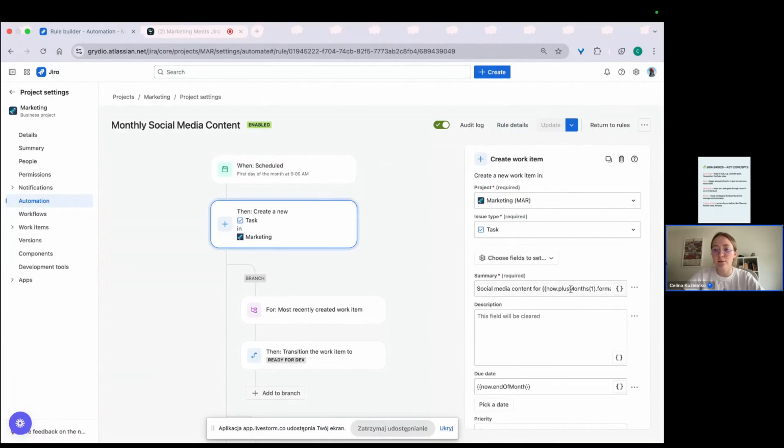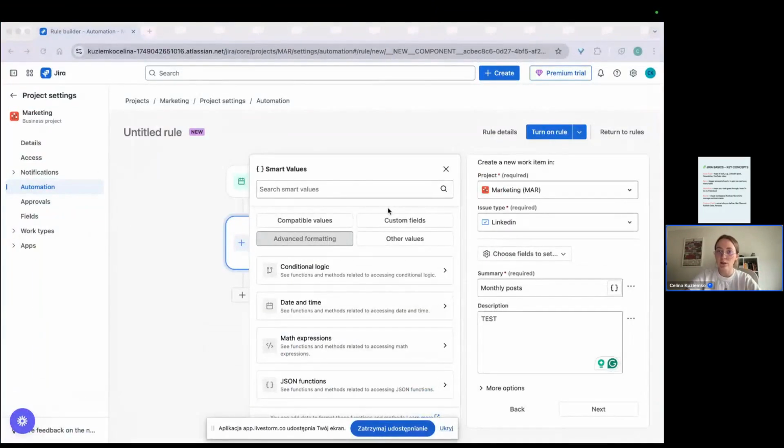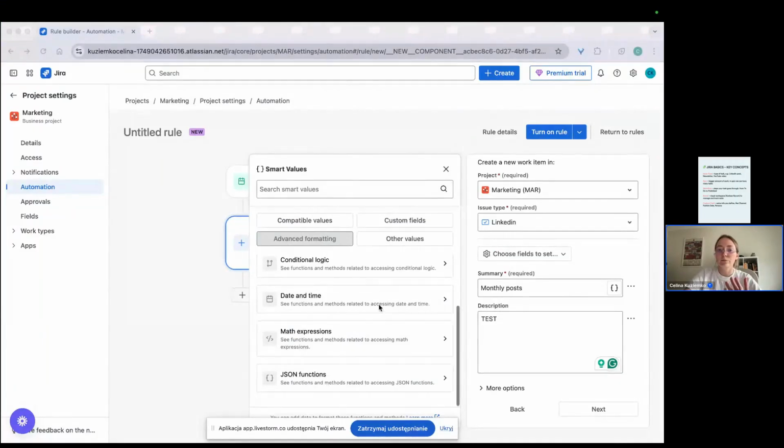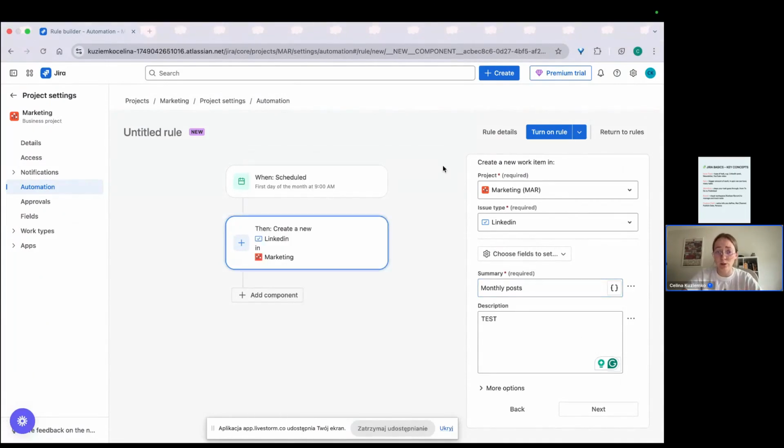Yeah, now plus month. So for example, because we want to create content for the next month, because this is our workflow, but probably now month will be fine. So as you can see, variables are really good. You can also try to Google it and so on. It's working pretty well.